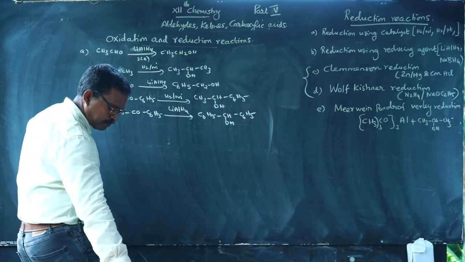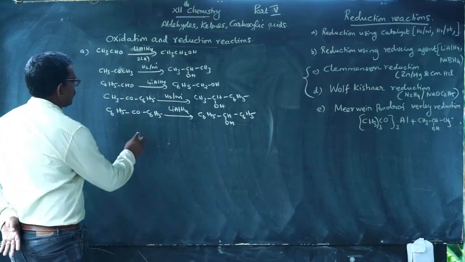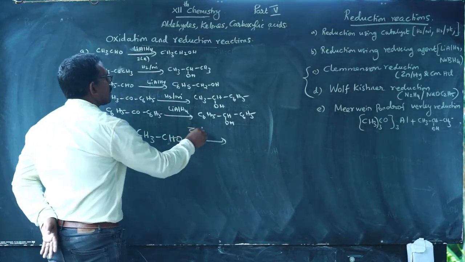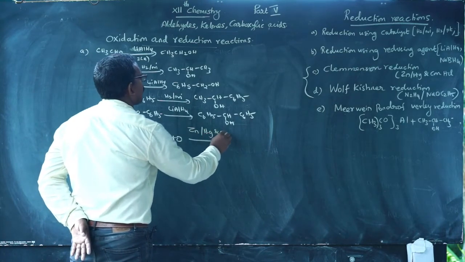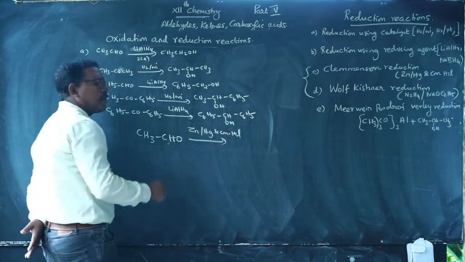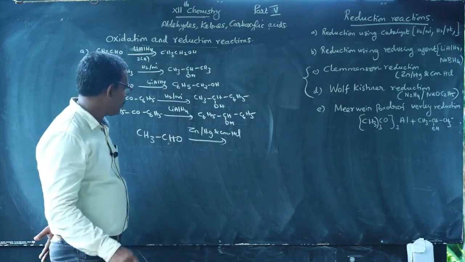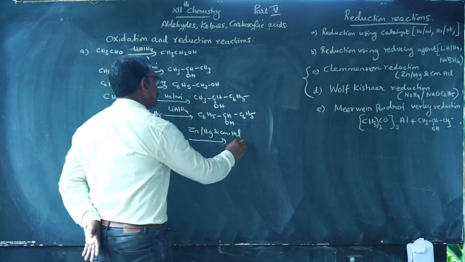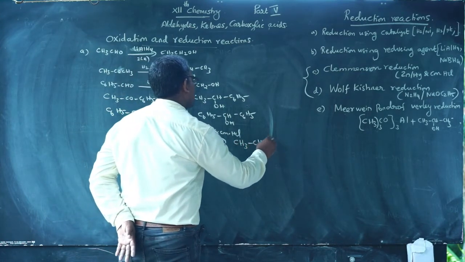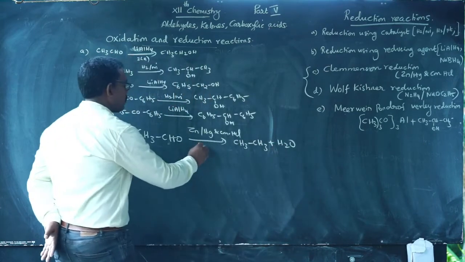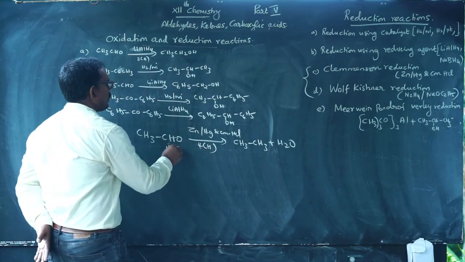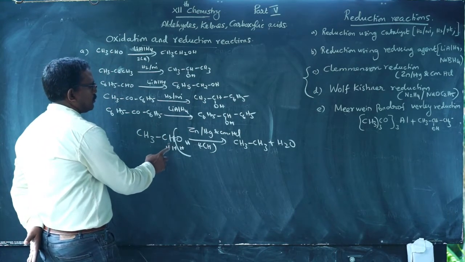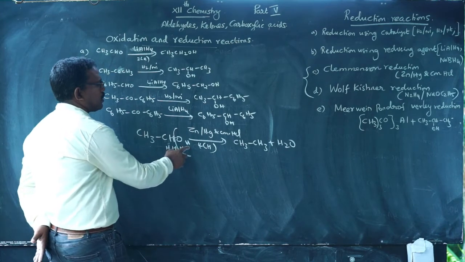For example, CH3CHO with zinc amalgam and concentrated HCl. When zinc amalgam and concentrated HCl are present, you must understand this reaction is Clemmensen reduction. It gives CH3CH3 plus H2O, where four nascent hydrogen atoms are used. Ethane and water.